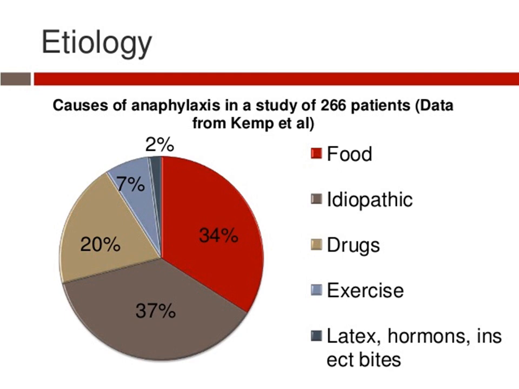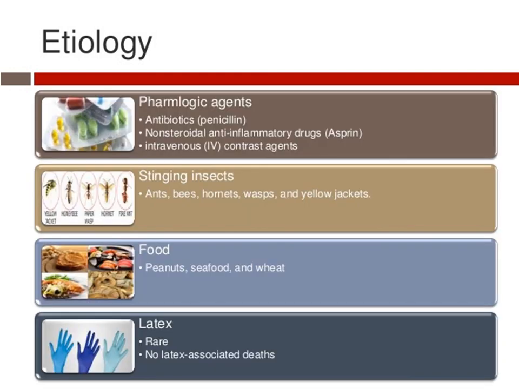So anaphylaxis reactions are caused by food allergy, unknown cause, drugs, particular exercise, rubber, hormones, and some insect bites. These are the etiological causes. Now we'll see other causes. Pharmacological agents include antibiotics, penicillin, some steroids, anti-inflammatory drugs, etc. Insects such as bees, hornets, ants, wasps, and yellow jackets have bites or stings that cause a reaction in our body.